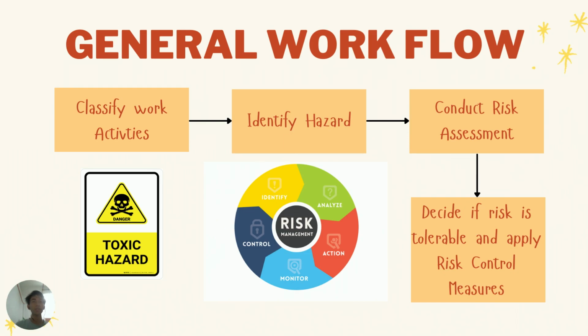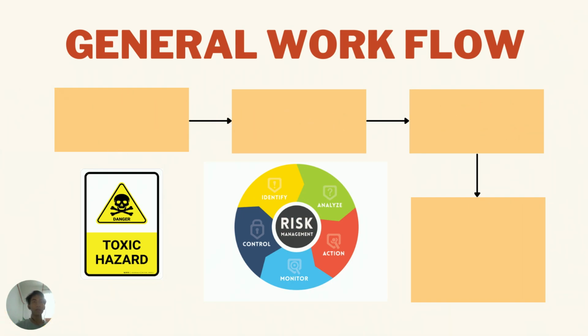Moving on to the next one, the general workflow. The general workflow has 4 steps. The first one is classify work activities. Second one is identify hazard. The third one is conduct risk assessment. And the fourth one is decide if risk is tolerable and apply risk control measures. Now I'll pass to my friend.